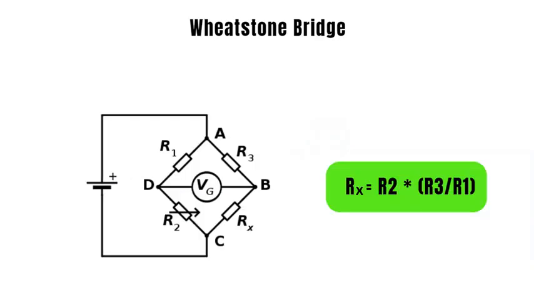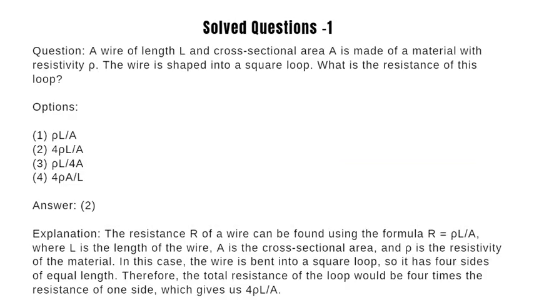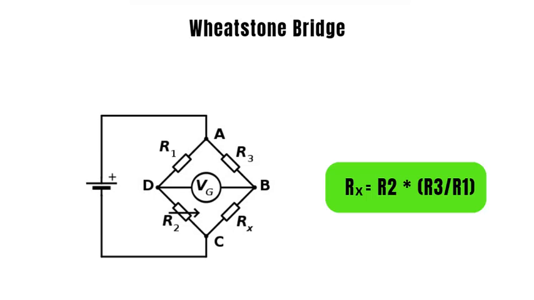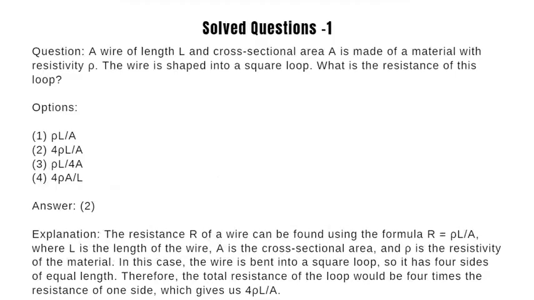Wheatstone bridge is an electrical circuit that is set up to measure the unknown value of a resistor. The bridge creates a balance between the two legs of the circuit. As shown in the figure below, three resistances are known, out of which one is variable, and the value of the fourth resistance has to be found out. It can be mathematically proved that the unknown resistance Rx is equal to R2 into R3 by R1. Now we shall attempt to solve some questions to understand the theory better.